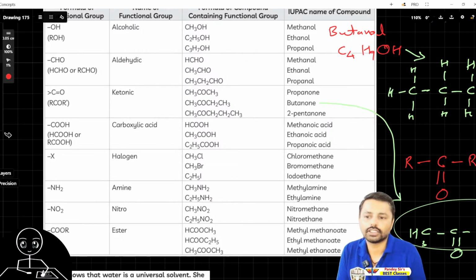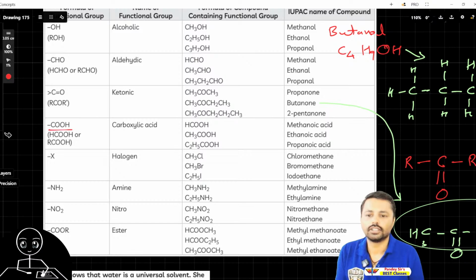First is methanoic acid. Its functional group is not what you saw earlier: first it started with OH for alcohol, for aldehyde it was CHO, for ketone it's carbon double bond with oxygen, bonding with alkane on both sides. In carboxylic acid it's COOH.